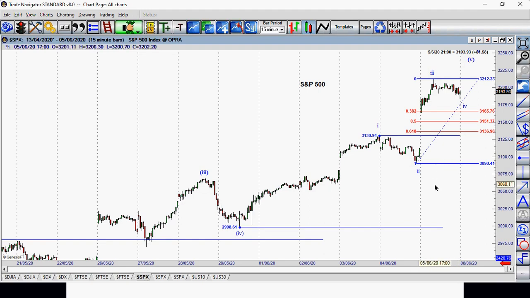It should be lower because it's a second wave and they are larger. So I'm expecting some kind of bigger pullback before buying. And a bigger pullback is better because you reduce the risk, because the stop loss is smaller, and then you increase the reward, because the profit potential is big. When the market moves down, your profit potential on the upside increases.